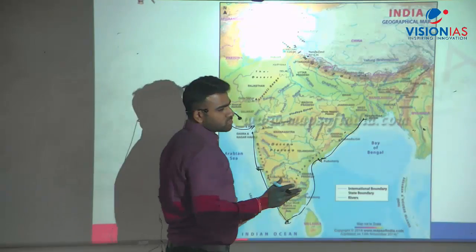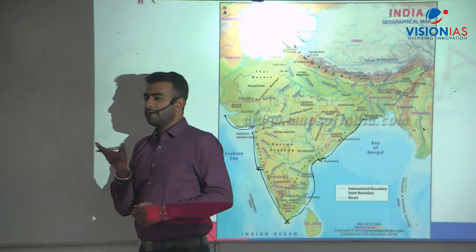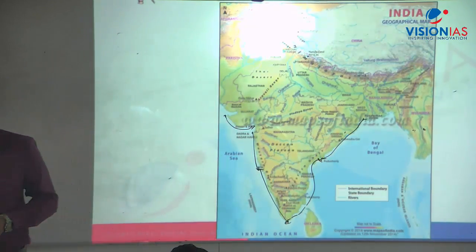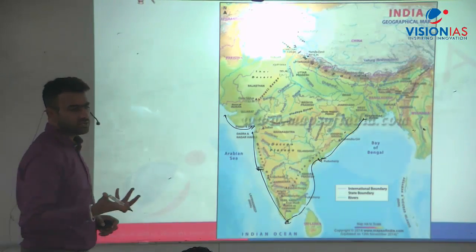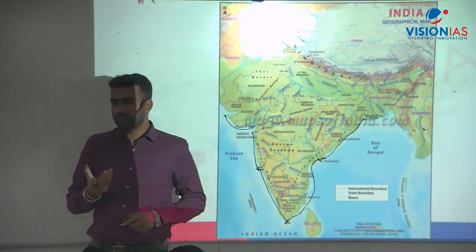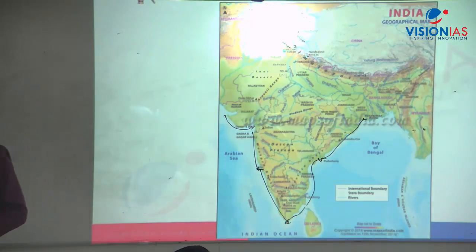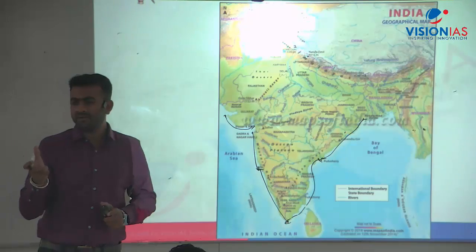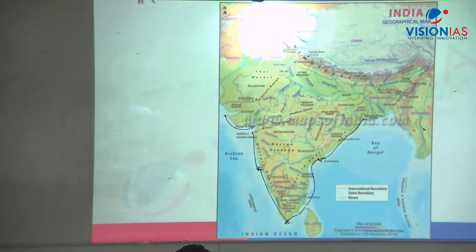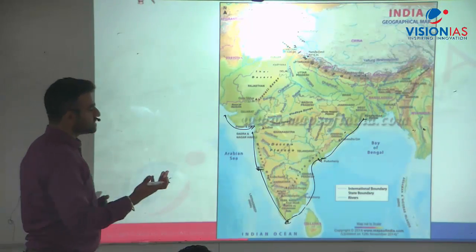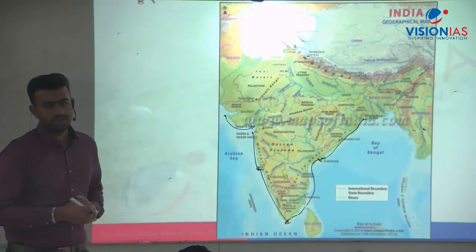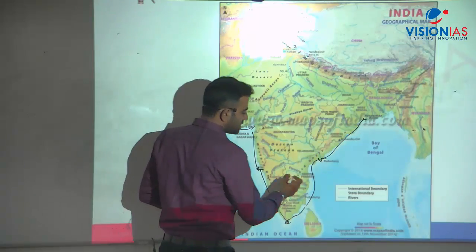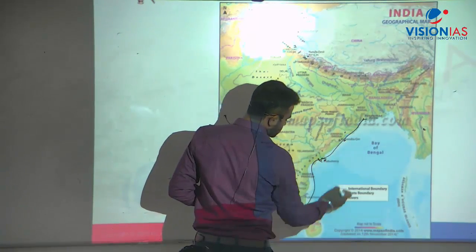In case of coasts, there are two types again. One is emergent coast, another is submergent coast. What is an emergent coast? Where deposition is more than erosion. You can find sandbars and more beaches. On which side is it more? The eastern side. You can see many examples, islands which you can see here.